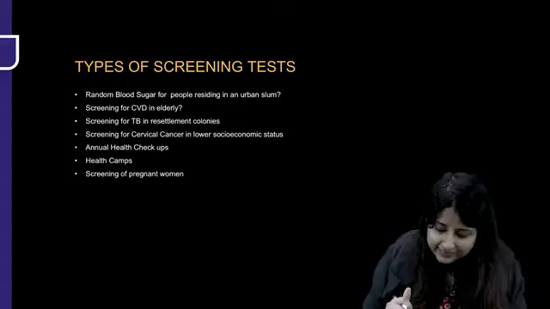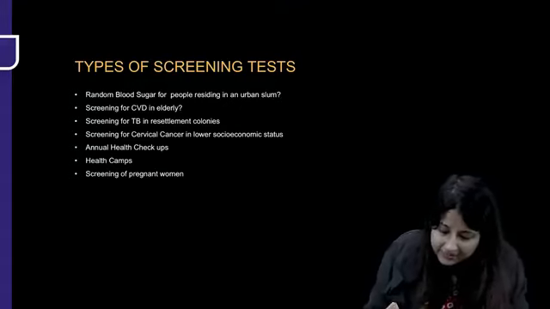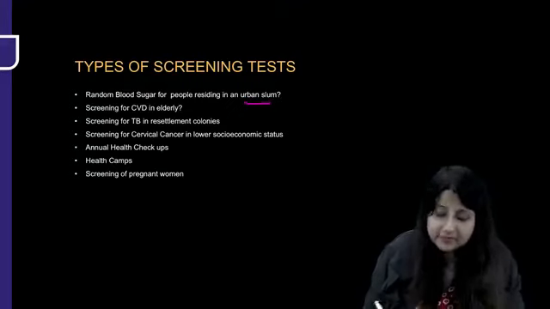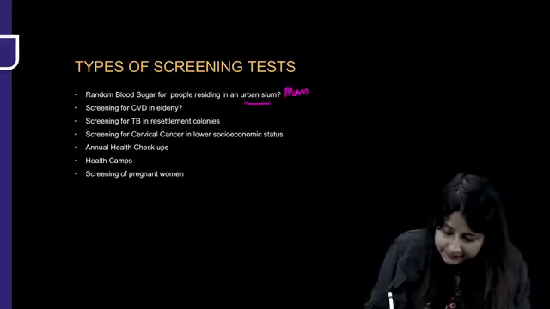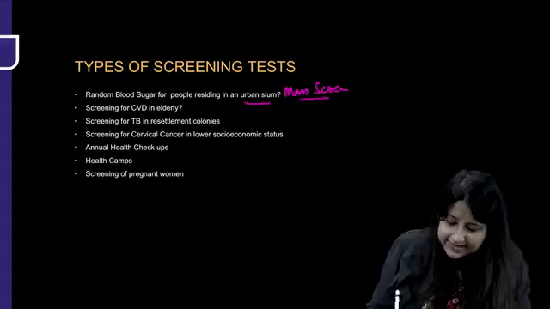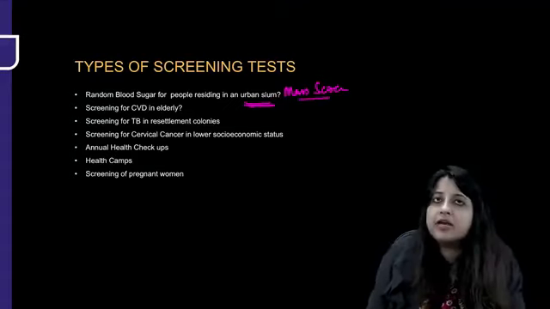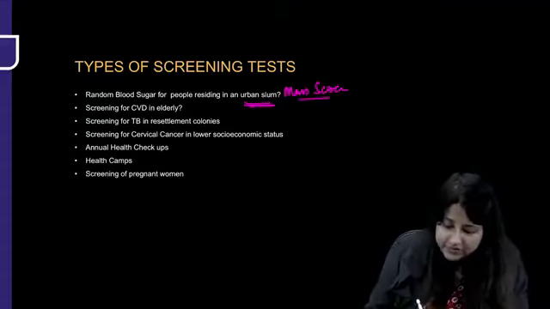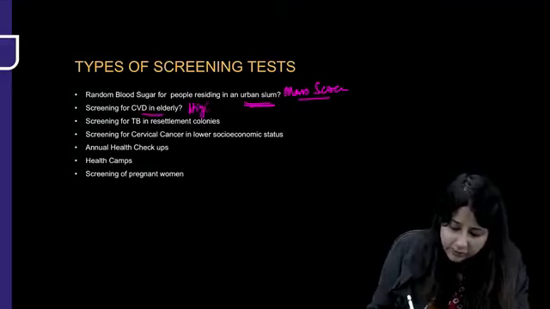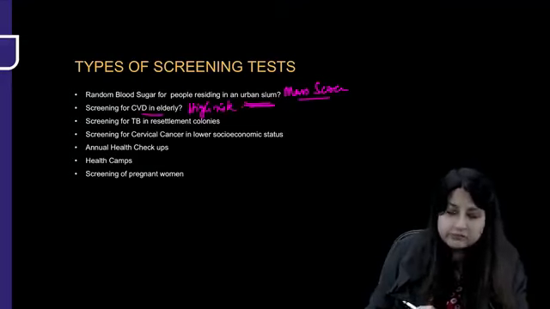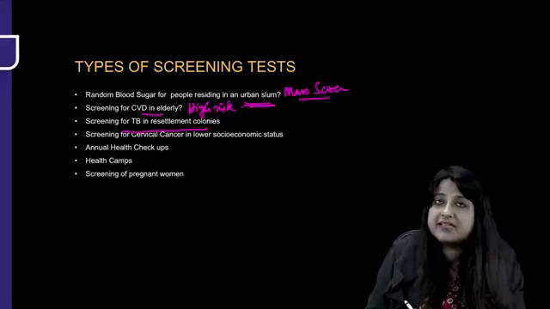Now look at this, types of screening tests. If we do random blood sugar for people residing in an urban slum, what is it? This is of course mass screening. You are screening everybody for diabetes. But if you screen CVD in elderlies only, what is this? High risk screening. Screen for TB in resettlement colonies.